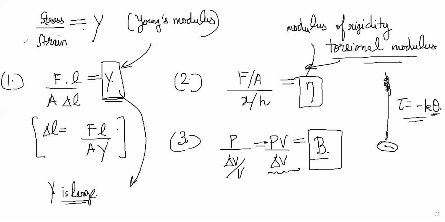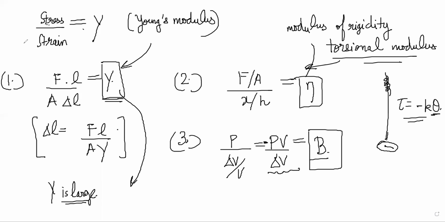Similarly, basically all of these, Y, B, eta, tell you about the elastic properties of the body in different situations, right? So Y is saying, how easy is it to increase its length? Eta is saying, how easy is it to change or twist its cross section, right? How easy is it to compress it into a smaller volume? That is bulk modulus, right?